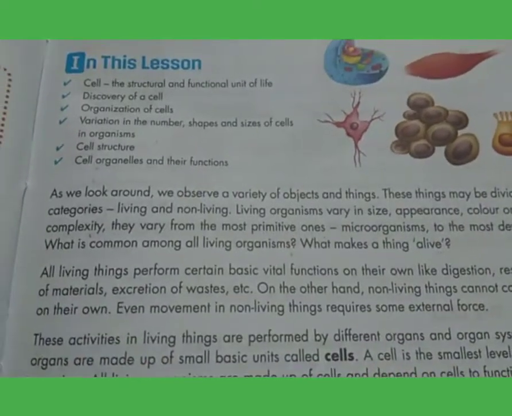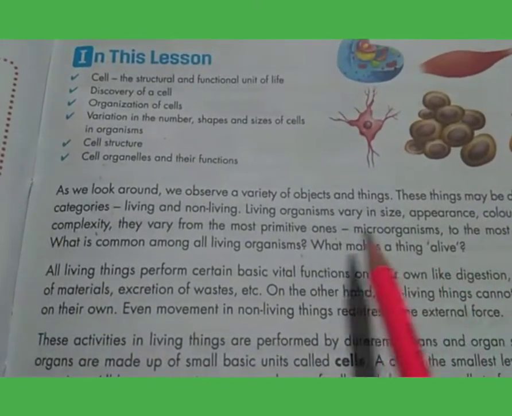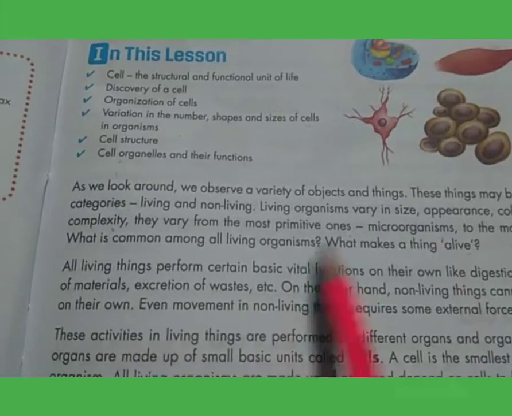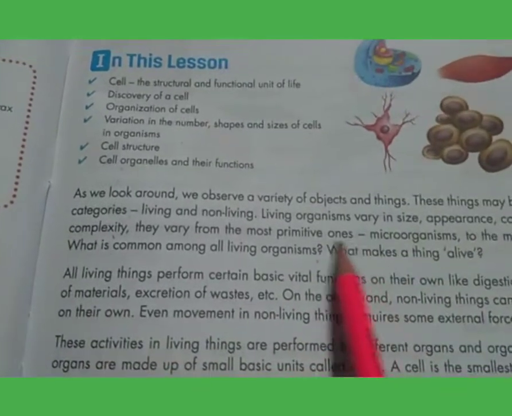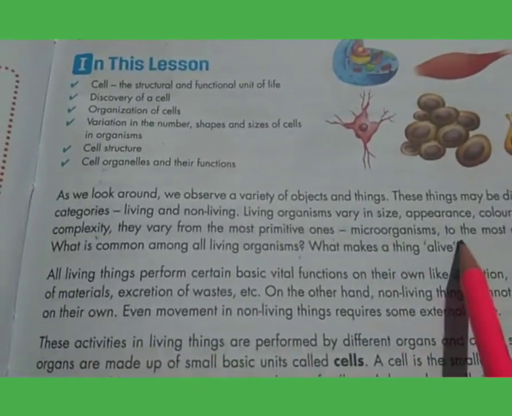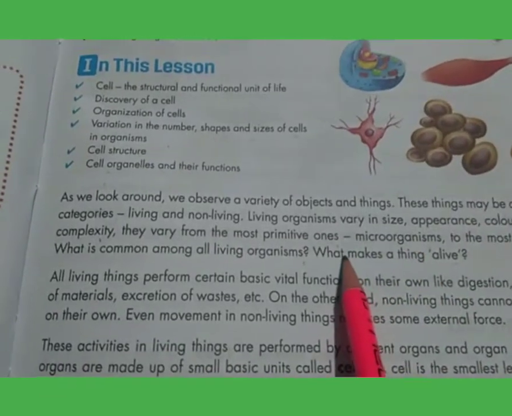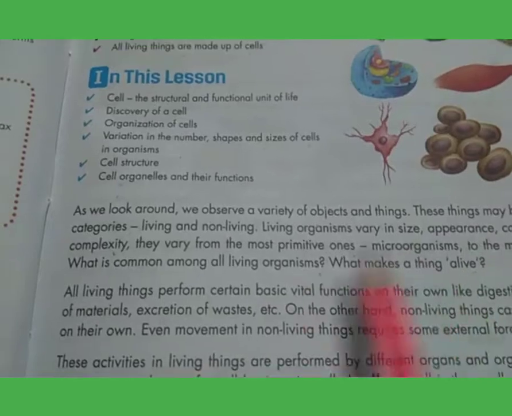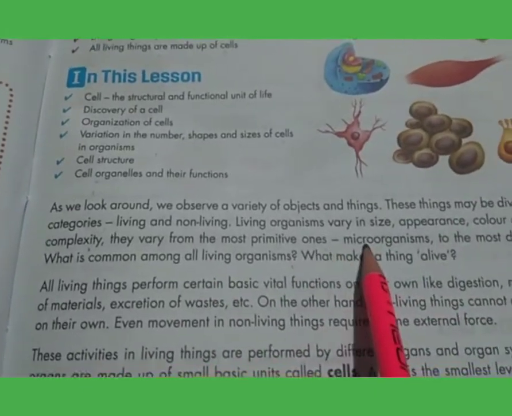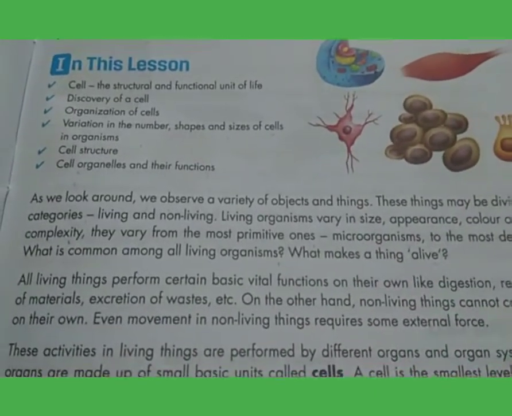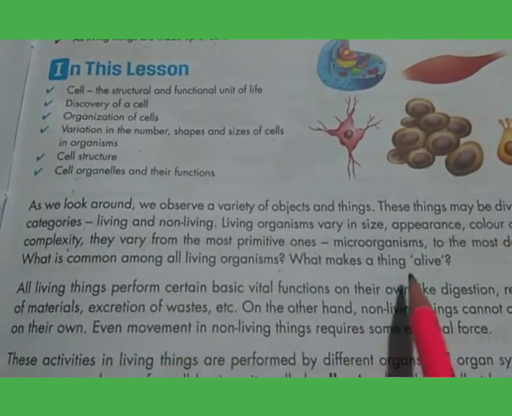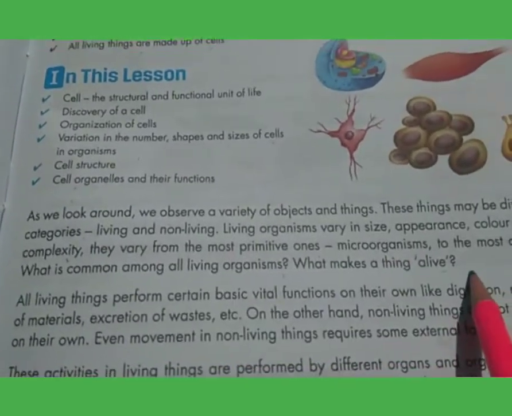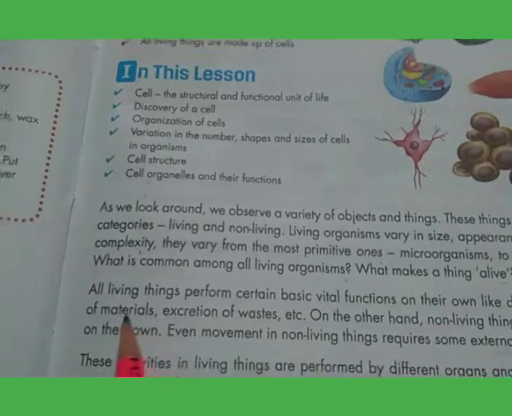Some are non-living and some are living, but these living things are made up of certain kinds of things that we call cells. So what is common among all these living things? What makes a thing alive? So now we study about this.